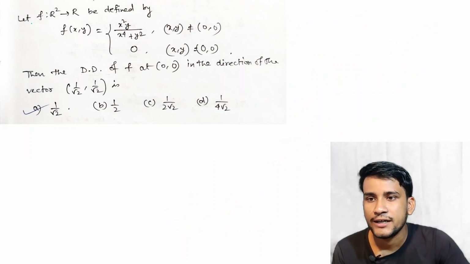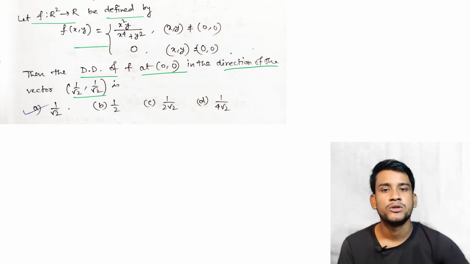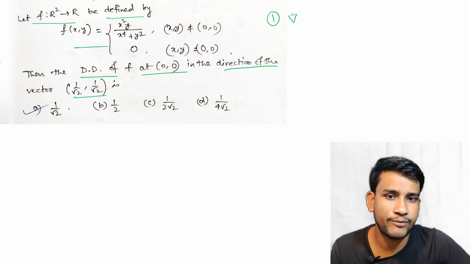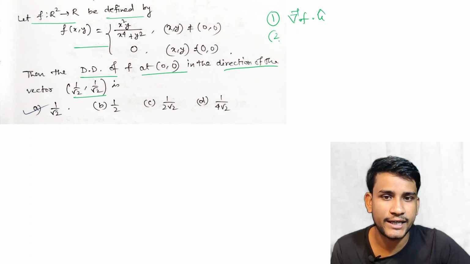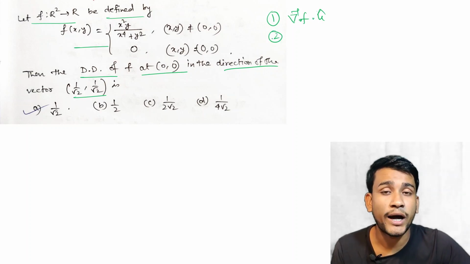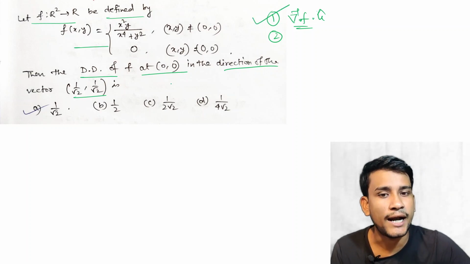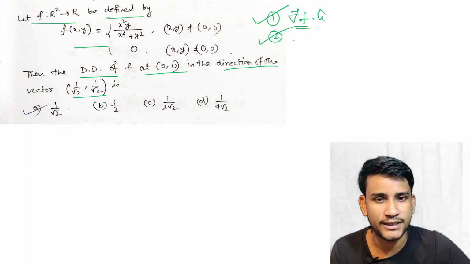So it says that f from R2 to R is defined by this one, find the directional derivative at the point (0,0) in the direction (1 by root 2, 1 by root 2). So for directional derivative we can use two processes. One is simply grad f dot u, where u is the unit direction, and the second one is the several variable formula. When do we apply these two formulas? If you are completely sure that f is differentiable, then apply the first one, and if you are not sure whether f is differentiable or not, use the second formula, the several variable formula.